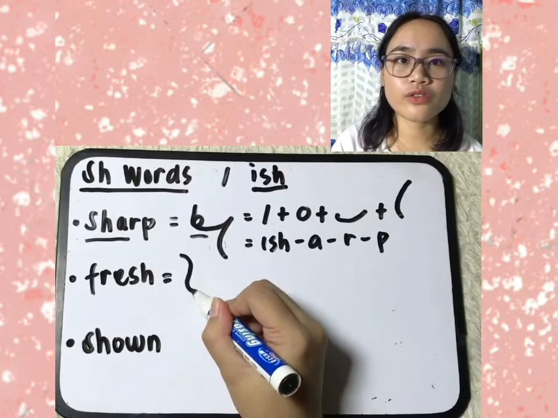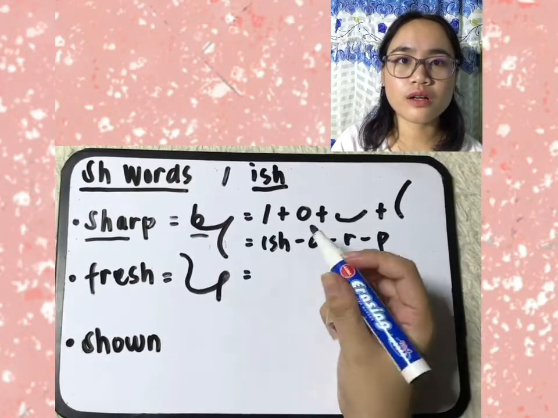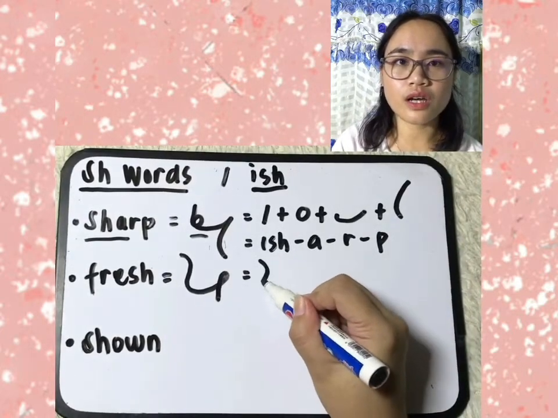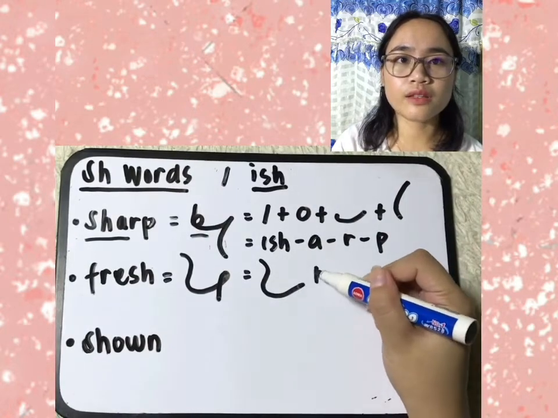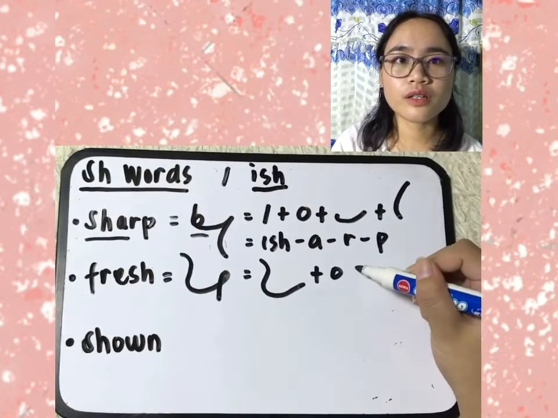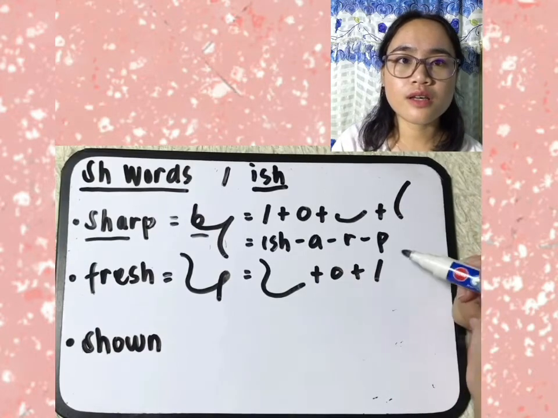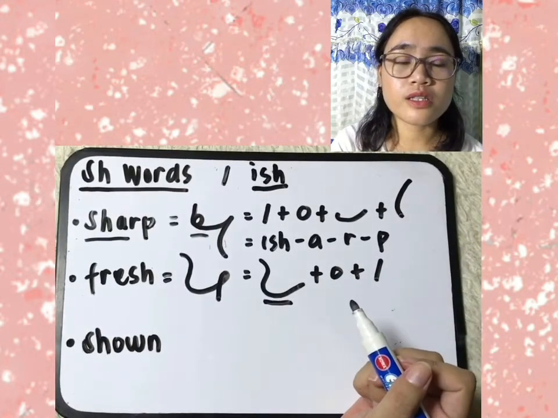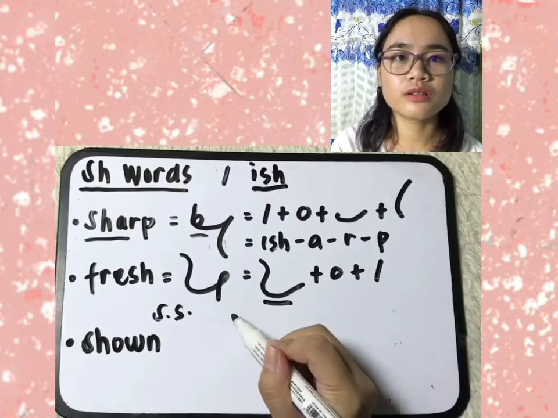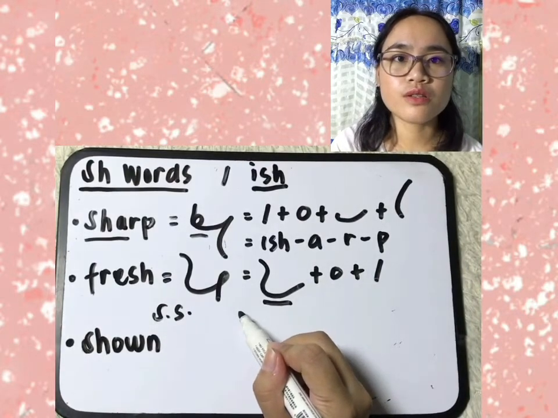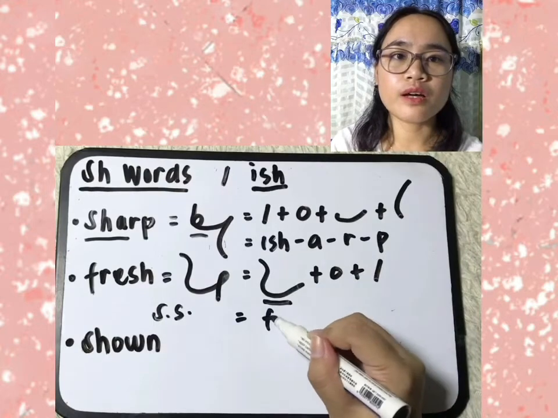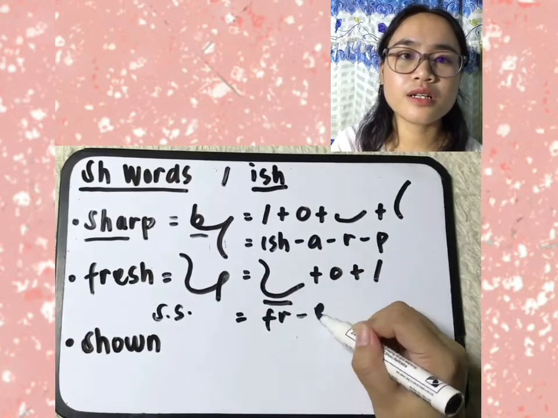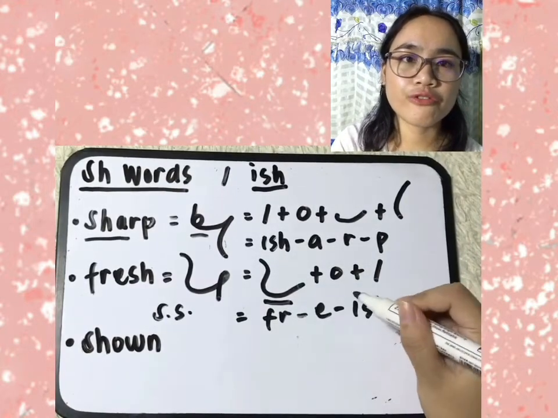Next is the word fresh, F-R-ish-E. FR is a blended symbol, E plus ish, a downward straight symbol. So if we are going to shorthand spell it, we will have FR hyphen E hyphen ish, fresh.